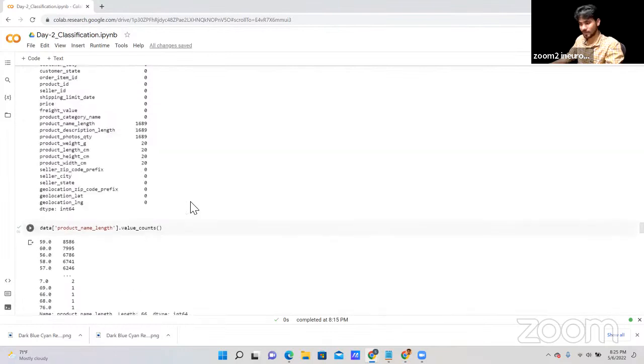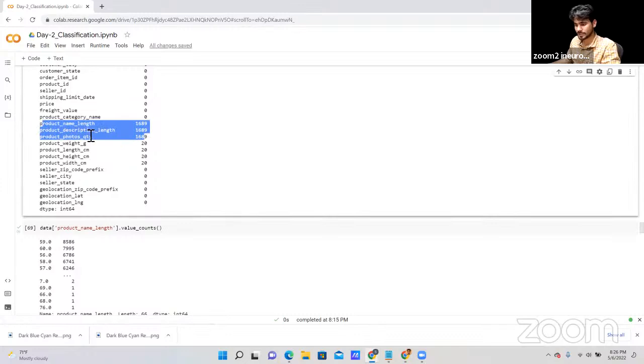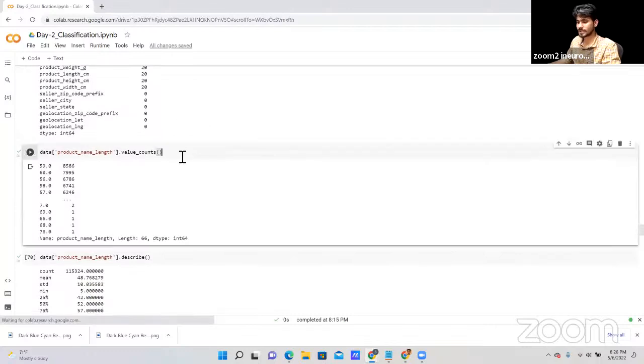Now, the next thing, I will try to come up with how to handle a missing value with a different approach, and how to handle categorical data with a different approach. Okay. Now we have 3 columns here: product name link, product description link, and product quantity photo link. So again, I'm going to check the value count. You can see the product name link that we have 59, and whatever the 59 price that we have with product 8,586, and so on.